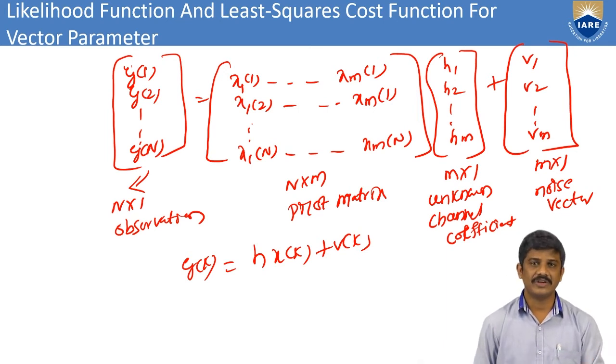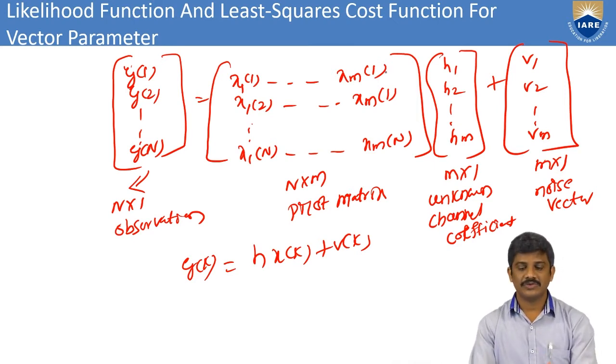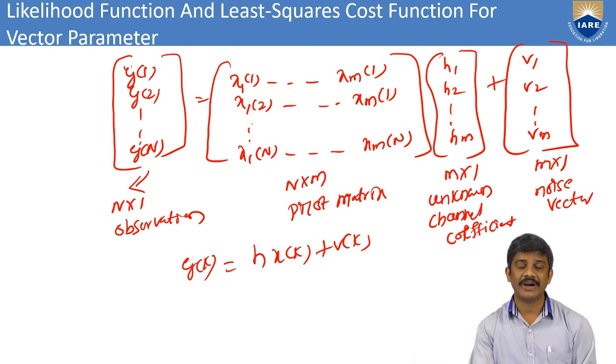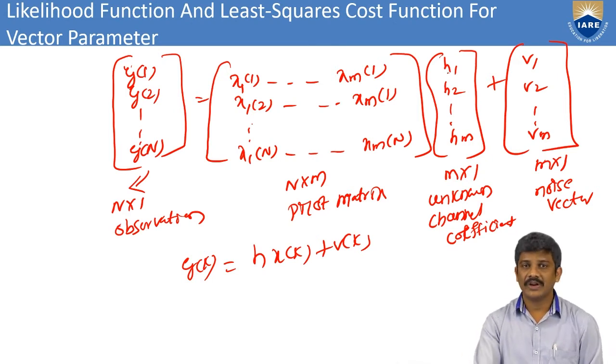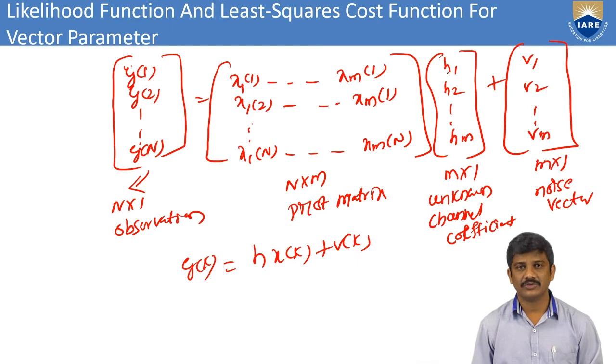Those are y1, y2 up to yn. Coming to the transmitted vector, that is x1, and in that we have different values, that is, we can consider 1, 2, up to n. Here we have taken different samples, the transmitted symbols, with the corresponding values h1, h2 up to hm. And along with h of x of k, we have to add noise at the corresponding levels.